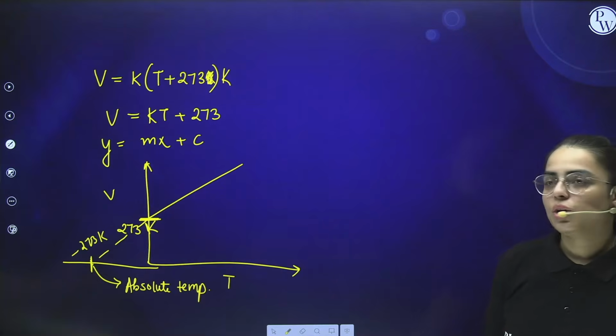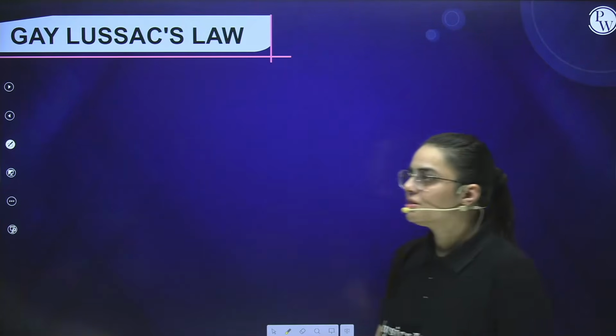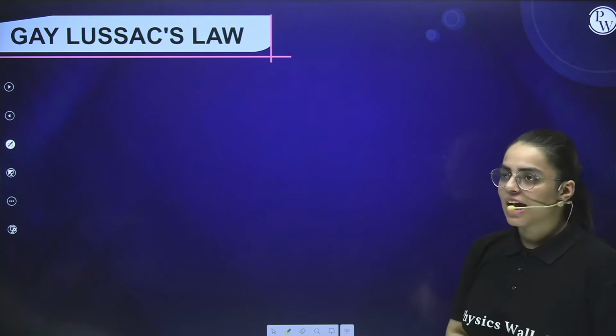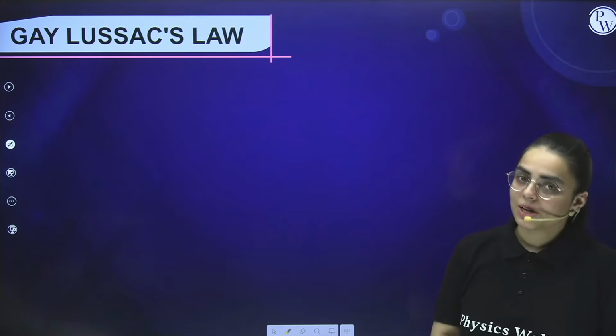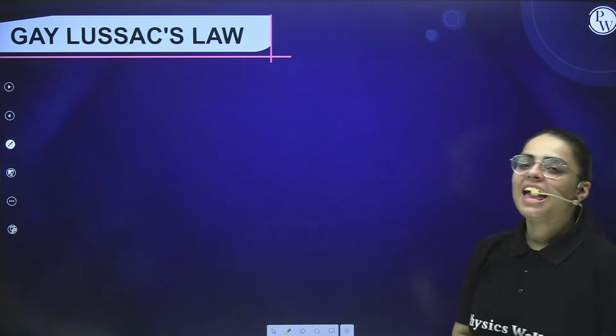Now this was all about our second law, Charles' law. Now moving forward to the third law, that is Gay-Lussac's law. Now what happens over here? See, we have done situations where we said that pressure is kept constant, then temperature is kept constant. Now the one thing which is not kept constant will come over here, and that is volume.